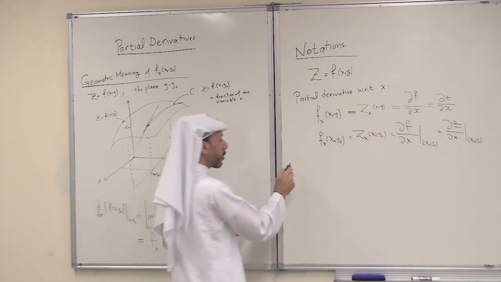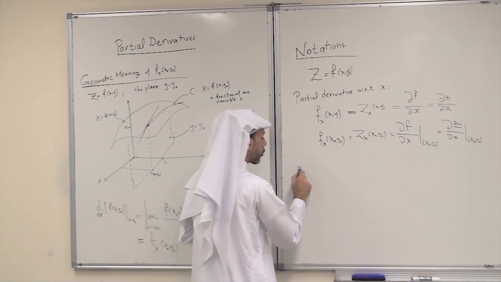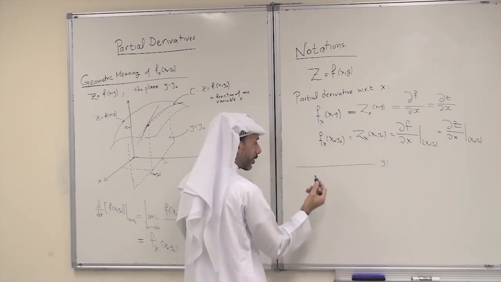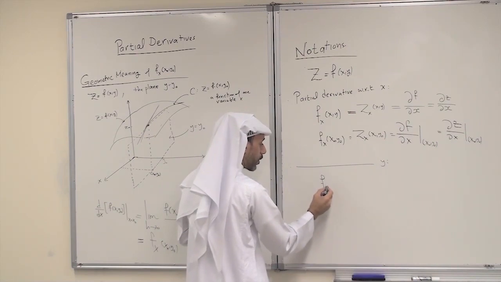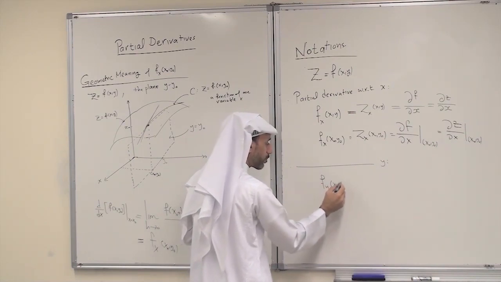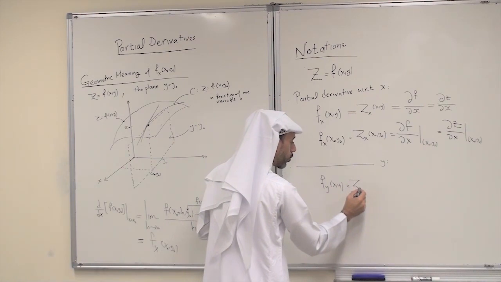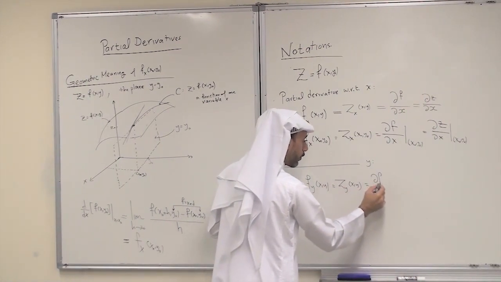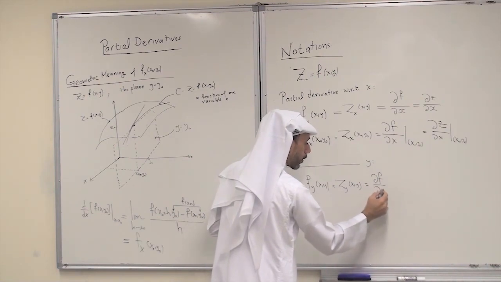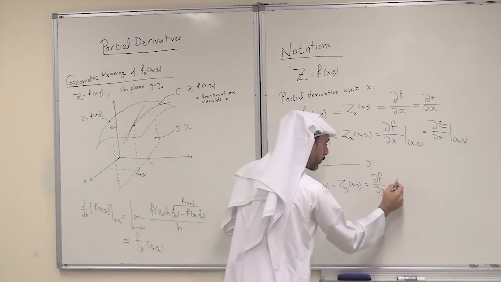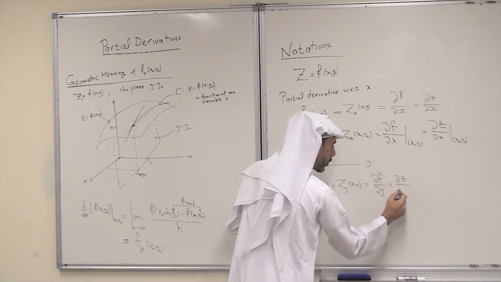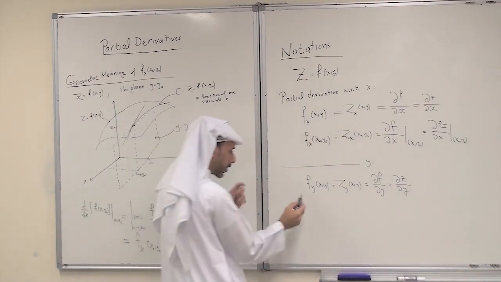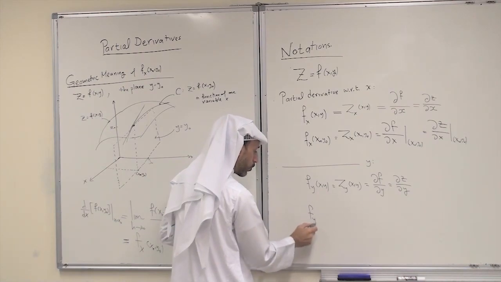In a similar manner, the partial derivatives with respect to y, in exactly the same way. So it is f sub y at x, y, or z sub y at x, y, or partial derivative of f with respect to y, or partial derivative of z with respect to y. And at a specific point, we just replace x, y with x0, y0.